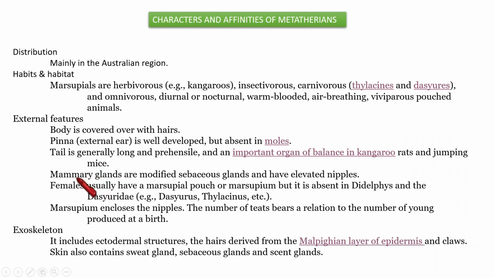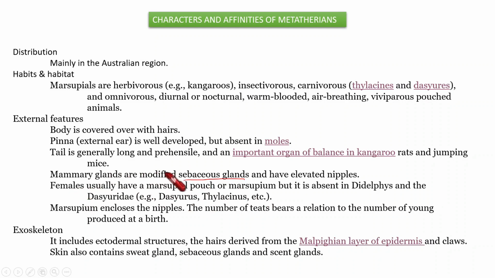Then next is about the mammary gland. As it is a mammal, mammary gland surely will be there. And in these Metatherians, it's a modified form of sebaceous glands, with elevated nipples also. And next is about the pouch, marsupial pouch or marsupium.